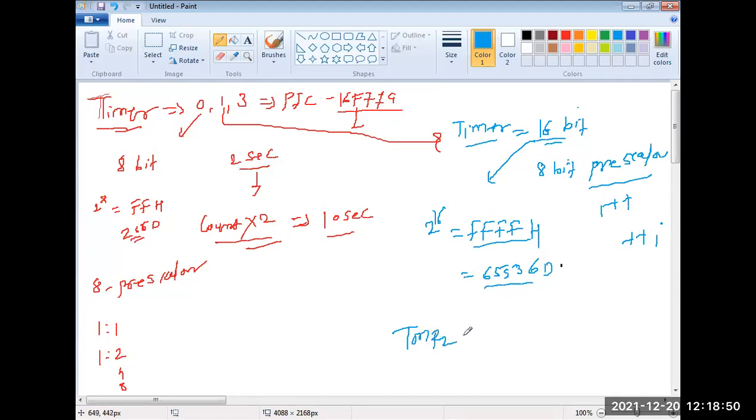Okay, timer 2 H and the timer 2 L. So lower byte and higher byte. We talk about 8051. We are using the TH and the TL same way. Okay, if the timer 0 is there, I'm using TH0 TL0. If it is a timer 1, here 1 not 2, it's a 1. TH1 and TL1. Same process.